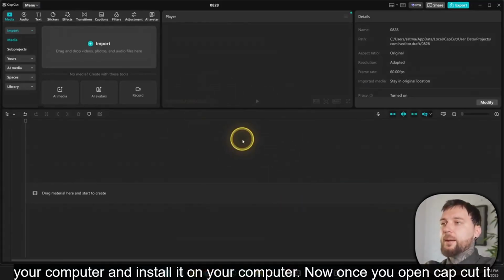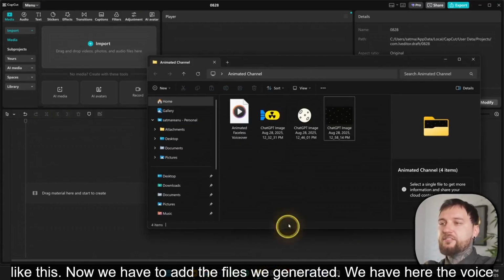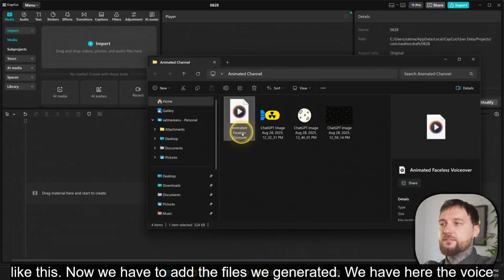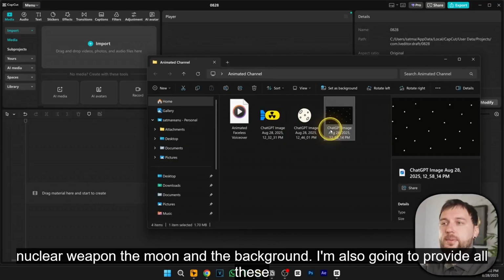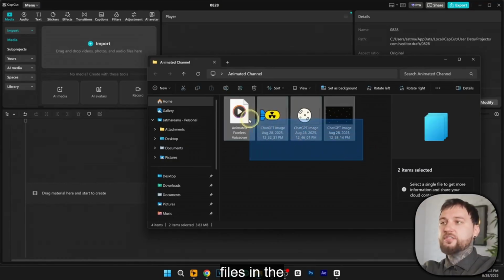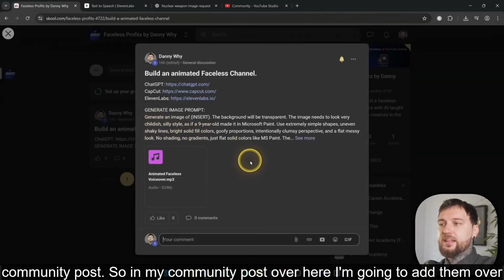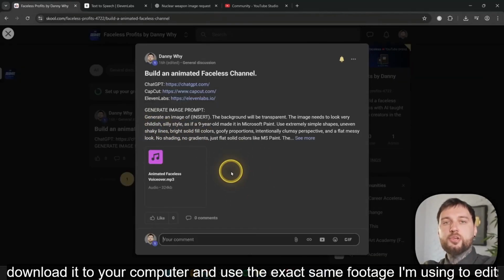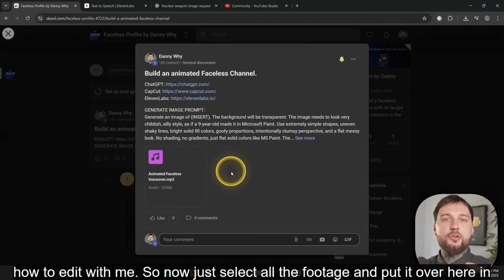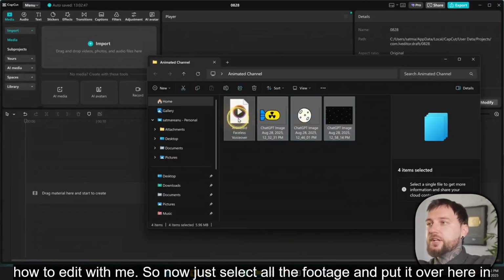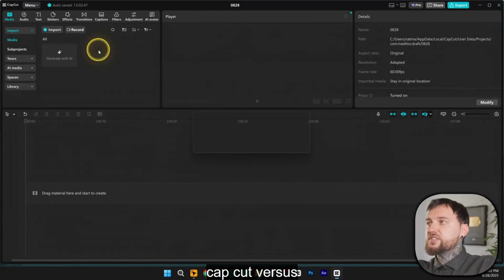Now, once you open CapCut, it should look something like this. Now we have to add the files we generated. We have here the voiceover, the nuclear weapon, the moon, and the background. I'm also going to provide all these files in the community post. So in my community post over here, I'm going to add them so you can download them to your computer and use the exact same footage I'm using to edit, just so you learn how to edit with me. So now just select all the footage and put it over here in CapCut where it says import.